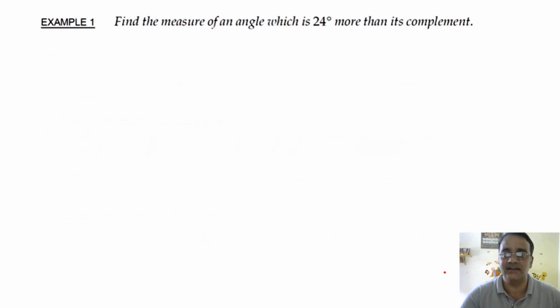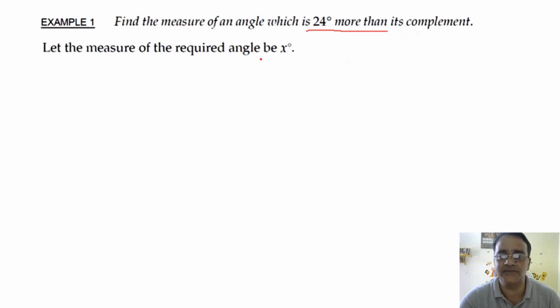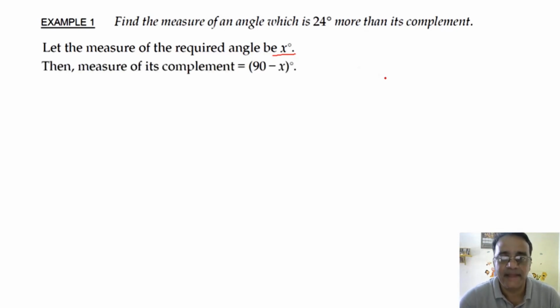So let us start with the question. I will take one example only. Find the measure of an angle which is 24 degree more than its complement. 24 degree more than. So we'll take, let the angle be x. Let the measure of the required angle be x degree. The measure of its complement is 90 minus x. Now in the question it is given that the measure of the angle is 24 more than its complement, and we took the measure of the angle as x.